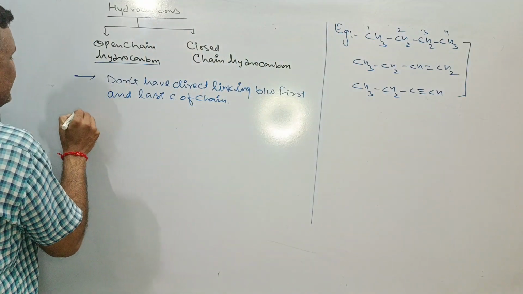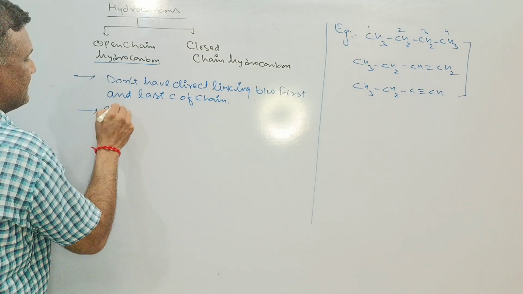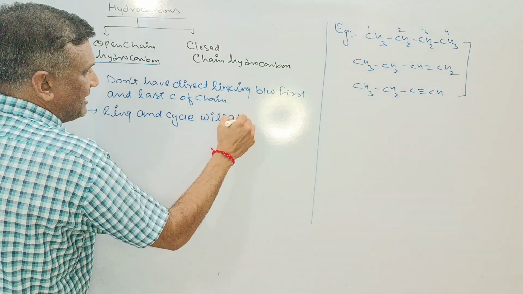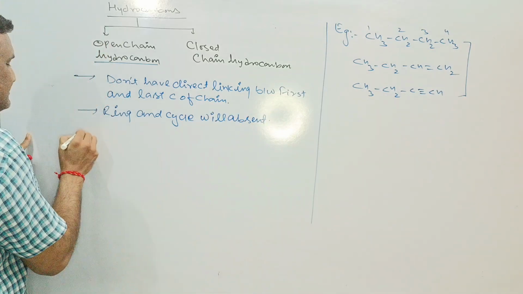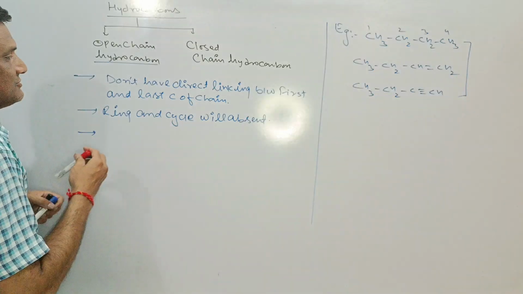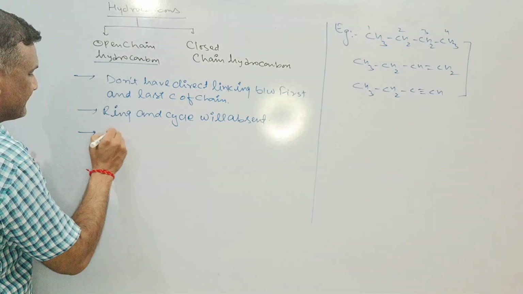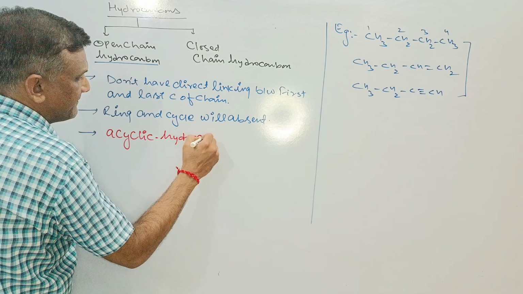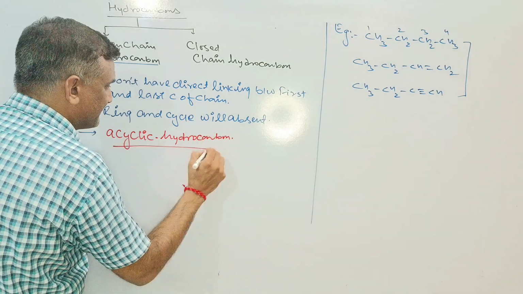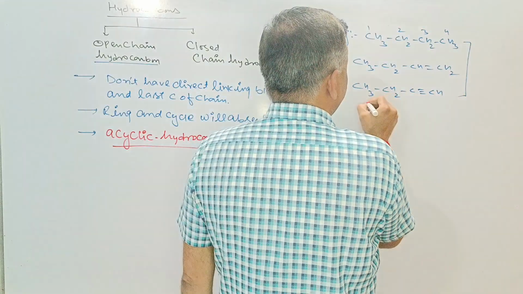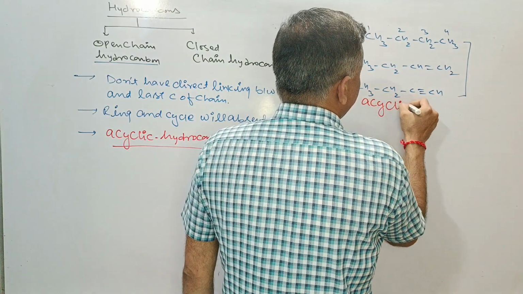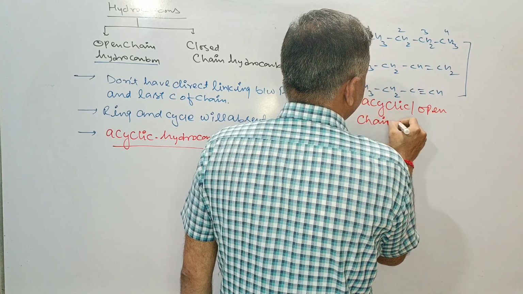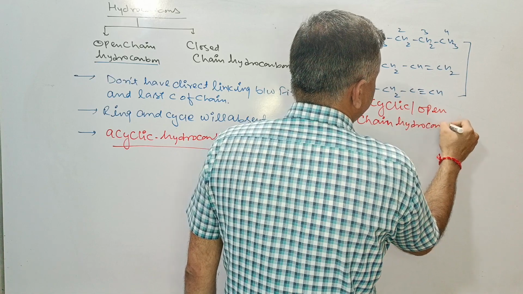So what we can say is that ring and cycle will be absent. That's why these are also called acyclic hydrocarbons. So these all are acyclic, or you can say open chain hydrocarbons.